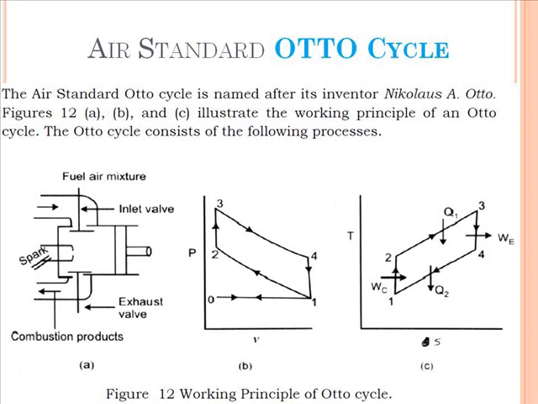Before we go for analysis of this Otto cycle, we have to understand what is occurring in the Otto cycle or in the petrol engine. The Otto cycle is a forward cycle heat engine. It moves in clockwise direction and it is a power producing cycle. Here the working substance is a mixture of air plus petrol, and you know that there are four strokes, that is suction, compression, expansion and exhaust stroke.